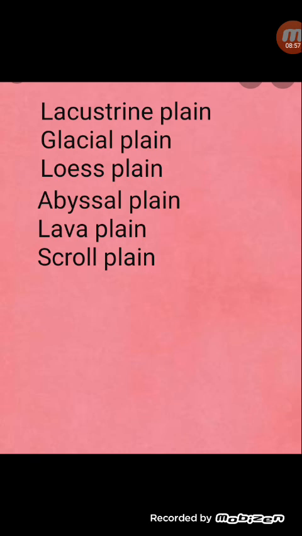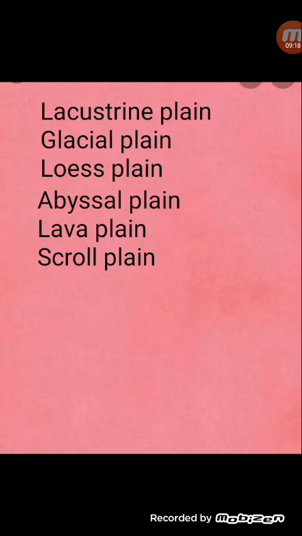Glacial plains are formed where the glaciers deposit a lot of sediment. Then you have the loess plains, formed when sand is deposited by wind over an extensive area in a humid region, like the western part of the Hwang Ho River Valley.